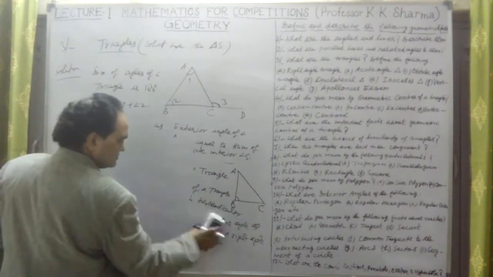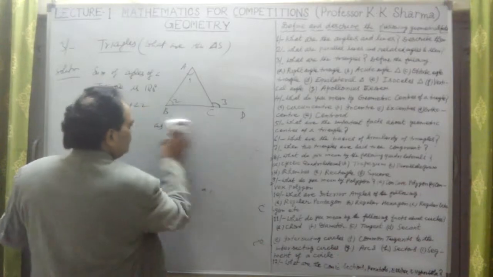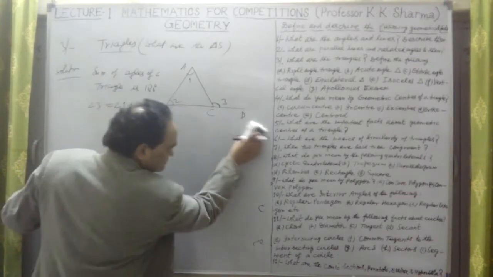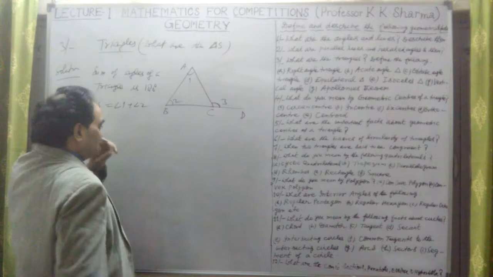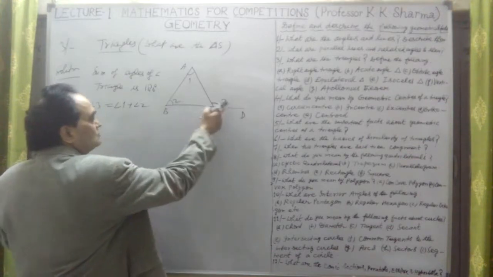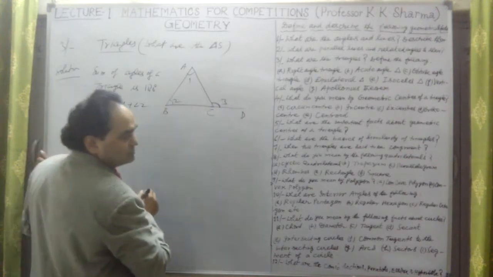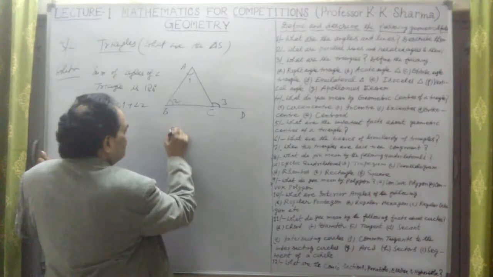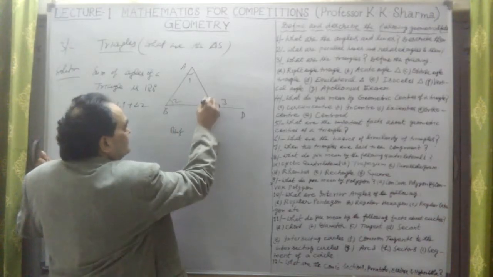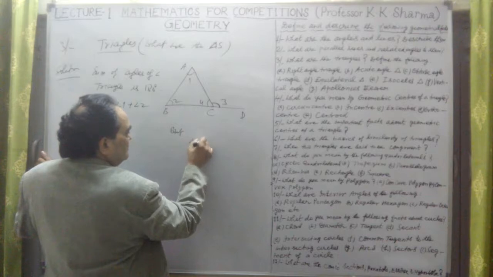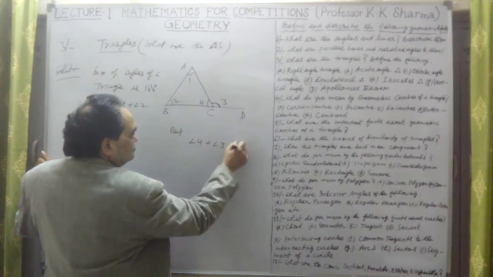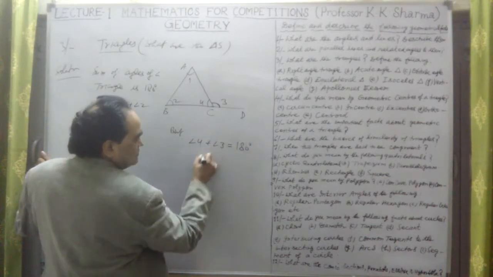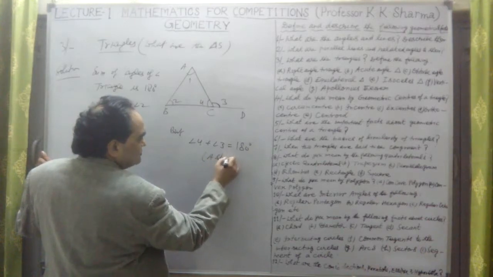Let me first define the sum of the three angles of a triangle. Angle 4 plus angle 3 is equal to 180 degrees, a straight angle.